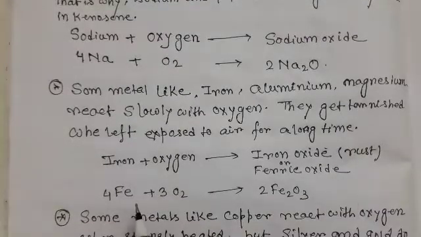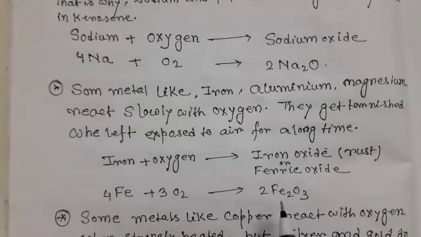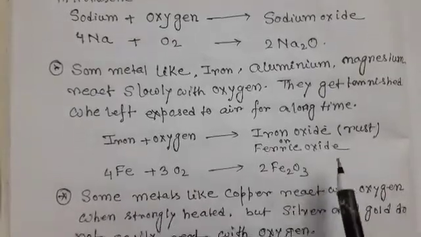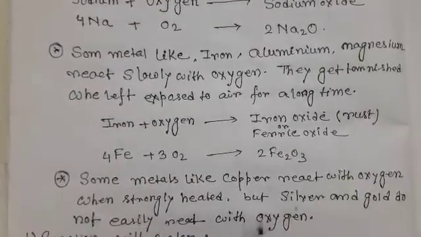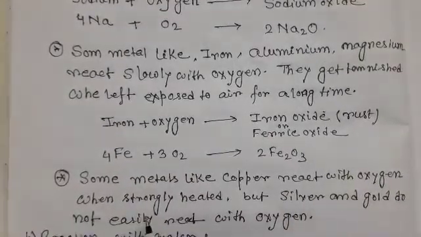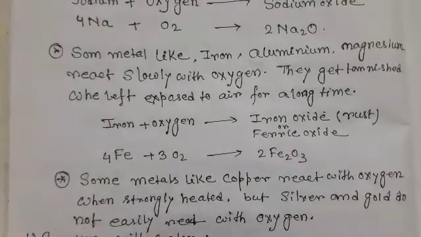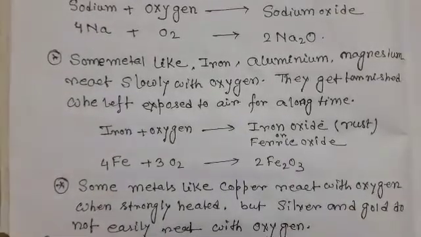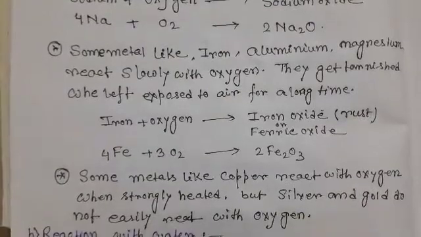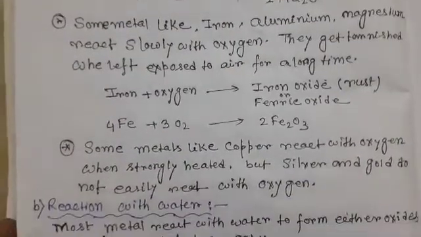That is 4Fe reacts with 3 molecules of oxygen to produce 2 molecules of Fe2O3, that is ferric oxide. Some metals like copper react with oxygen when strongly heated. But silver and gold do not easily react with oxygen.